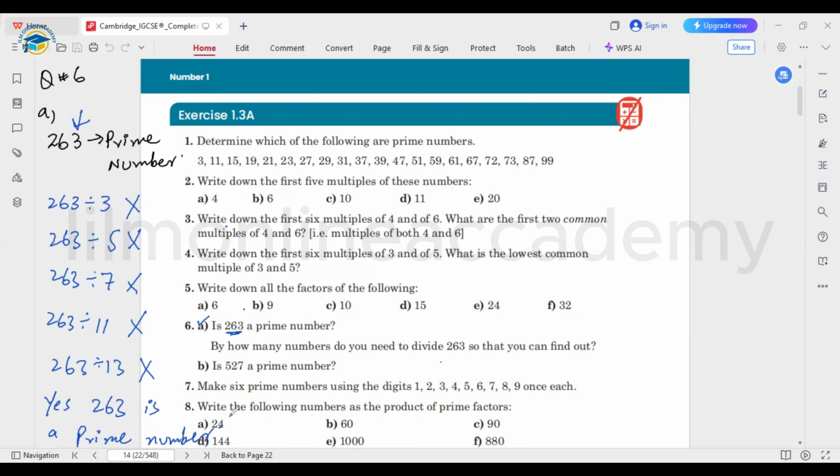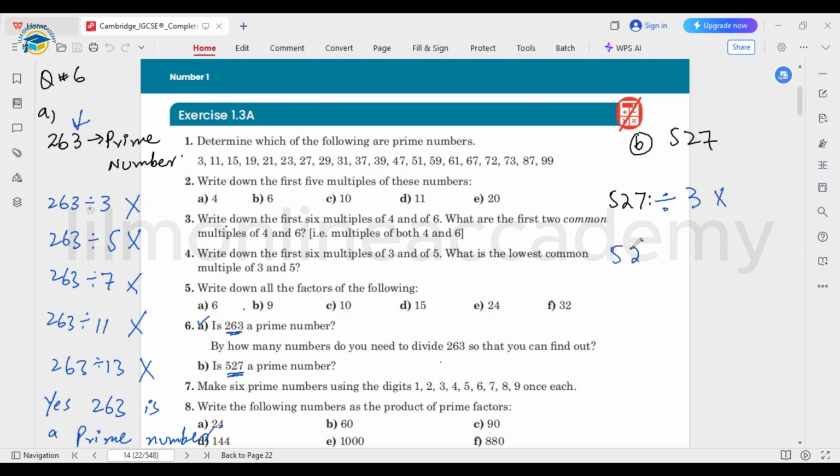Okay. Then the next number is 527, and we need to check, is this a prime number or not? So for this as well, again, we will see after dividing by some numbers whether it's divisible or not. So 527, let's find out the factors that are exactly divisible. Okay, as this is 527, at the end we have 7, so let's divide it first by 3. 527 dividing by 3, it's not divisible.